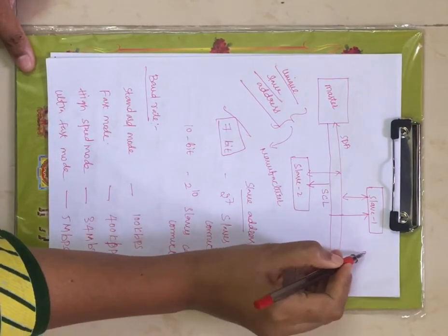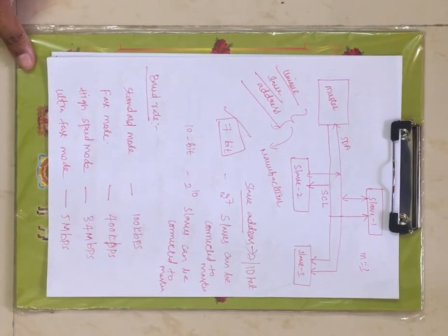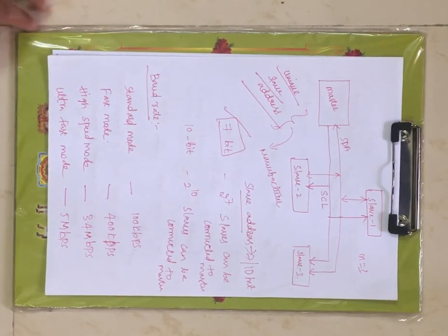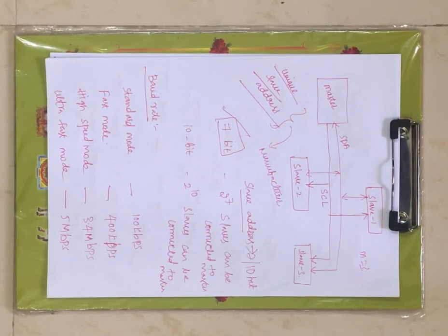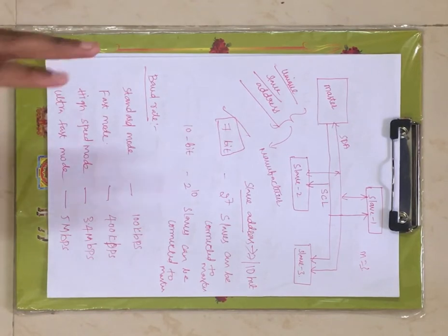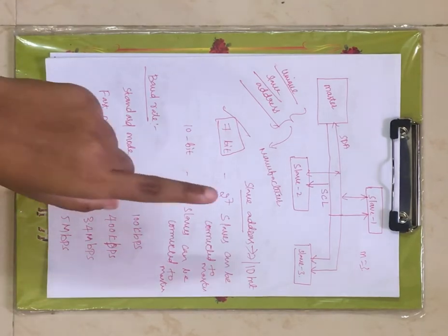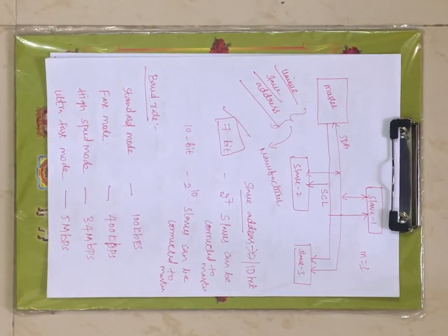Now here n is 3, right? From the figure we can say that 3 slaves are going to communicate with the master. At a time all the 3 slaves can't communicate with the master. Only a single slave can communicate with the master.